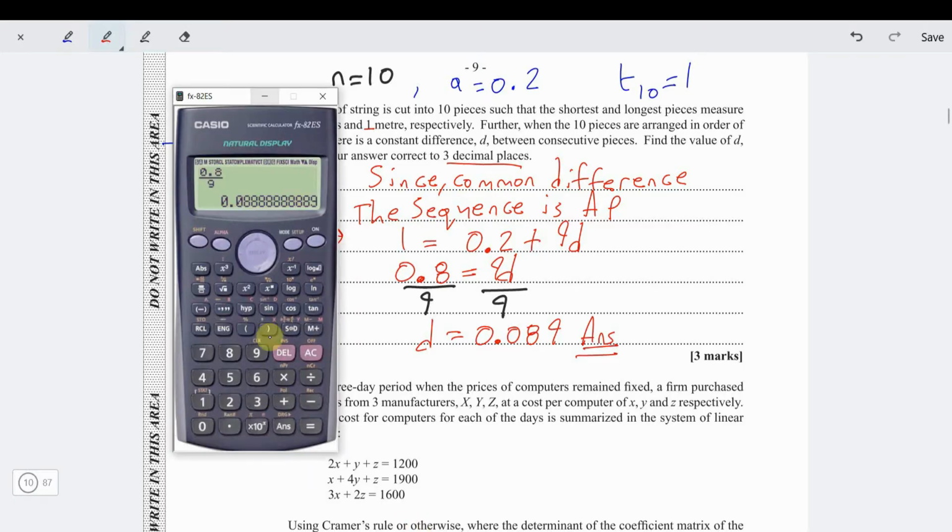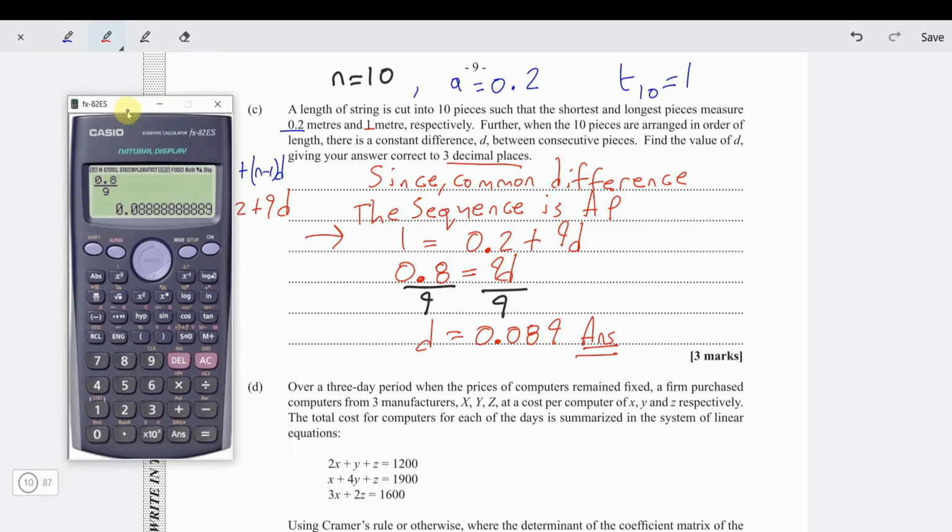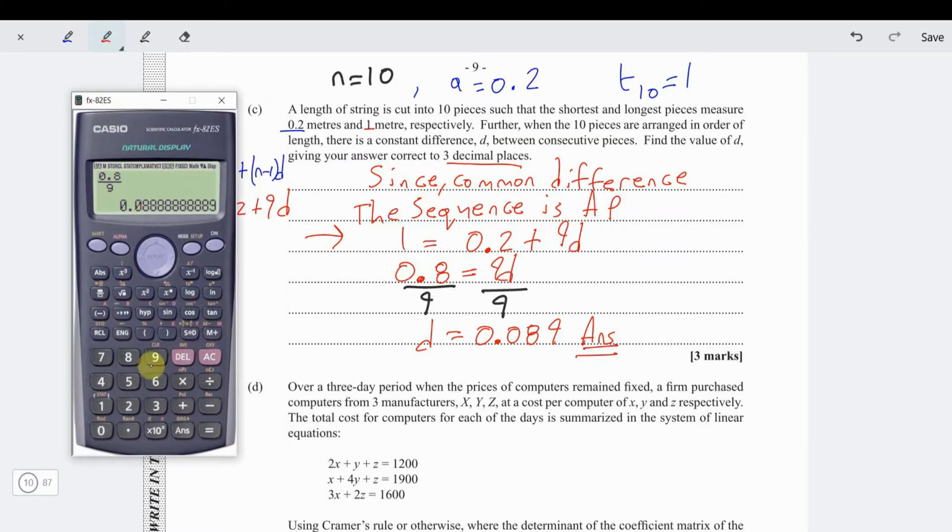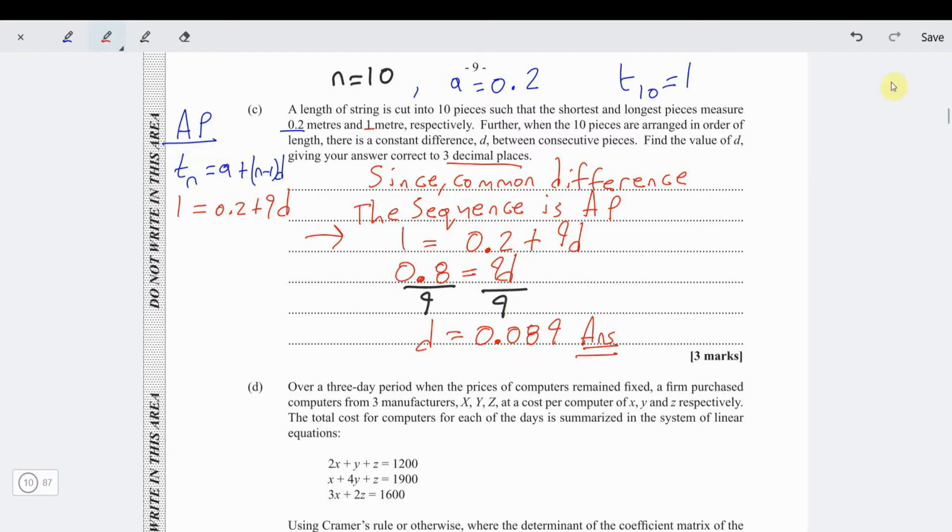So look what we're saying. The first length is 0.2. Then you add this to it to get the next length, so 0.2 plus this gives us the second length. Then you add another 0.089, that gives us the third length. Add another one to it, gives us the fourth length. And you keep on doing it. And I'm telling you the 10th length will be 1. Alright, so that's all. Easy stuff. Nothing to worry about.